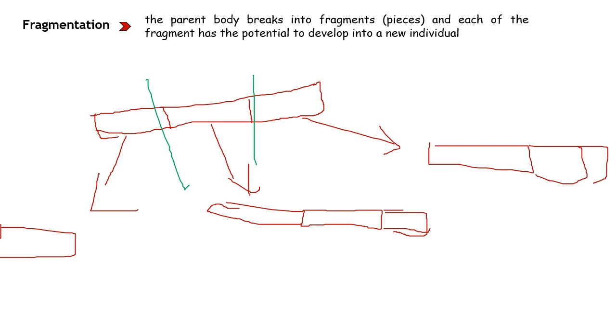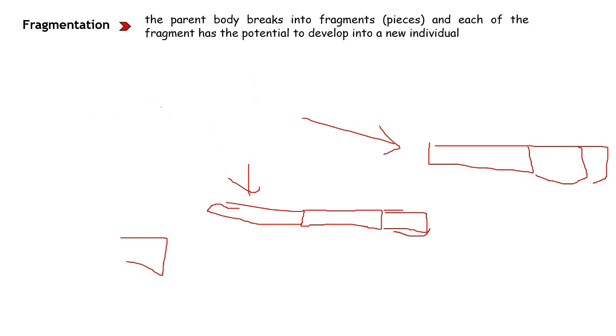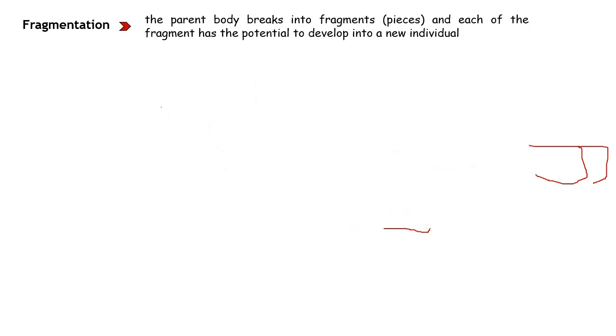So you have a fully grown individual from a piece of the parent body. Now you understand what is fragmentation? Okay, fine, clear. Now let's see more about fragmentation in different organisms.